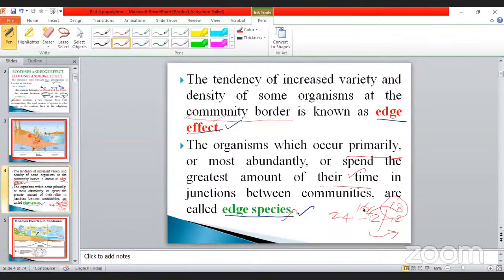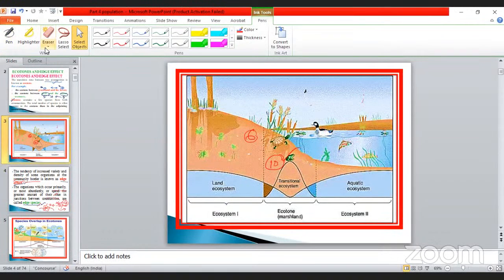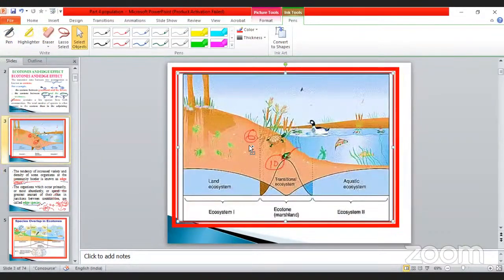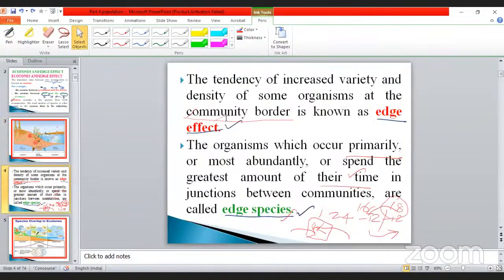But in this category, just note it down, my dear. From the land to the edge ecosystem, and from the sea or aquatic to the land, in between this area, how many hours they are spending, that is the edge species. Okay, my dear, this is the important point, so don't forget. Here you must note down the two things we already studied.